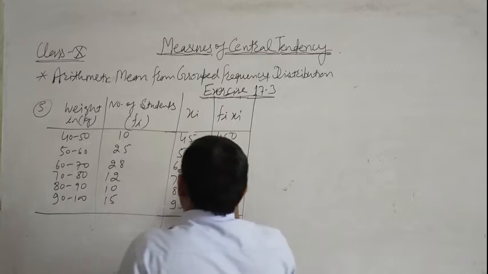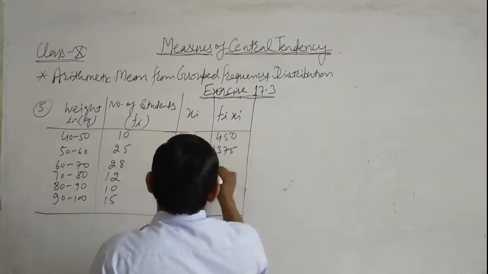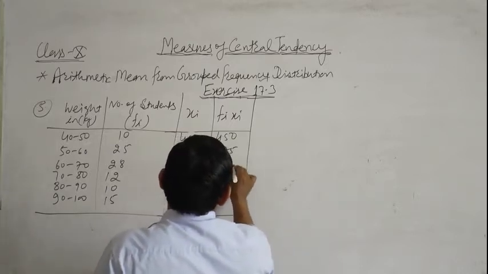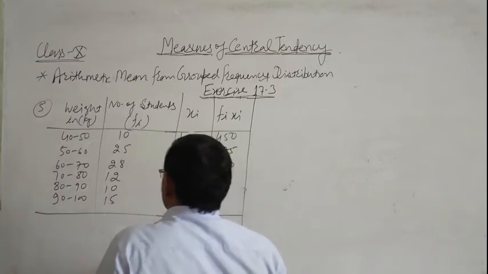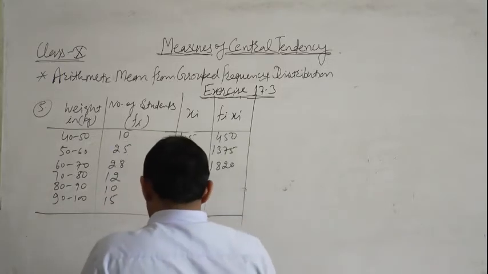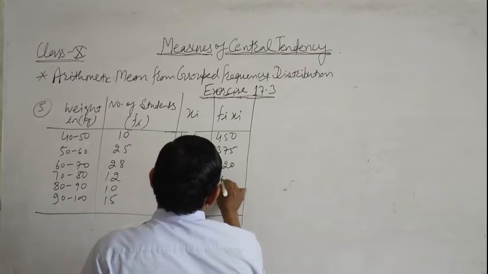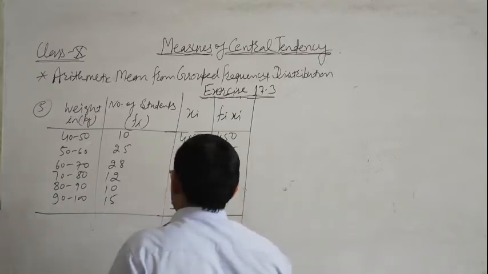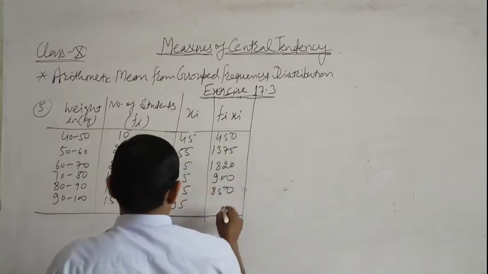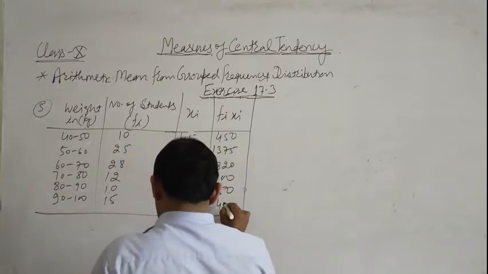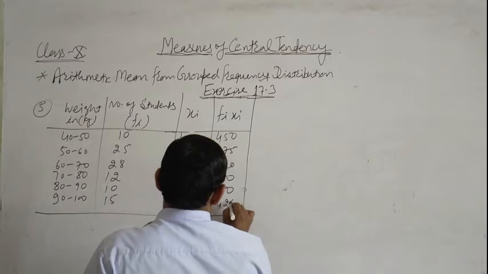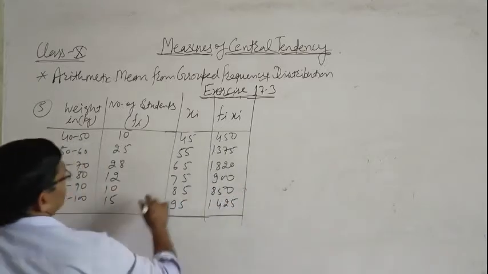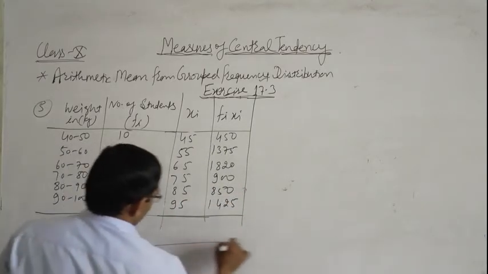Then 28 multiplied by 65, we get 1820. Then 12 multiplied by 75 is 900, 85 multiplied by 10 is 850, and 95 multiplied by 15 is 1425. These are the values of fi xi.